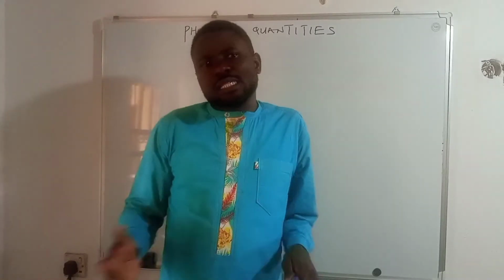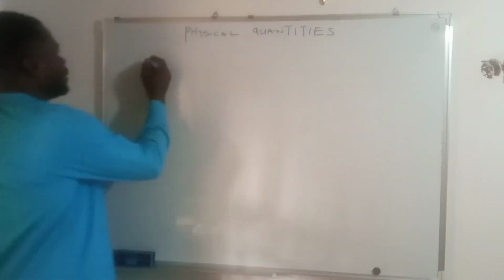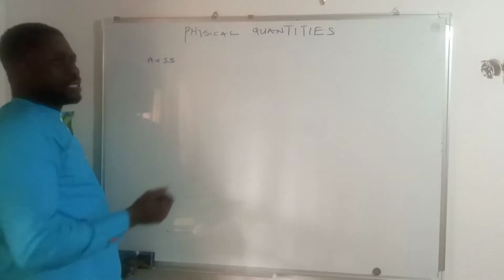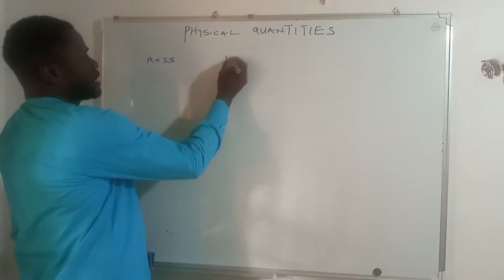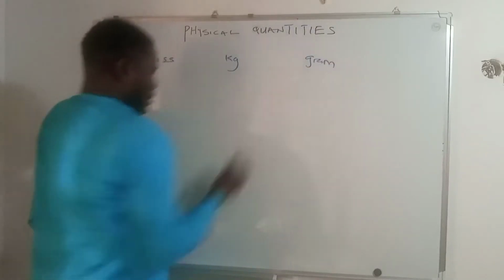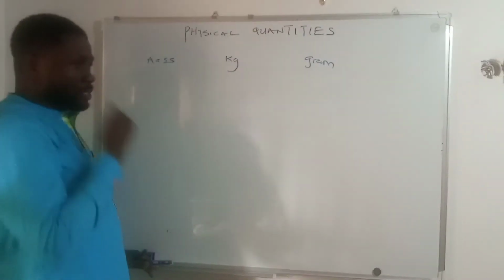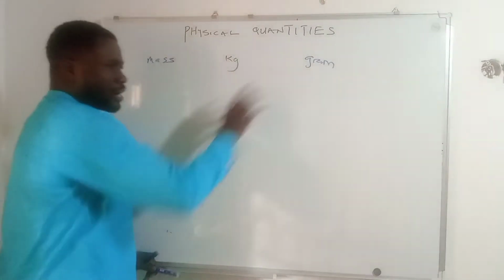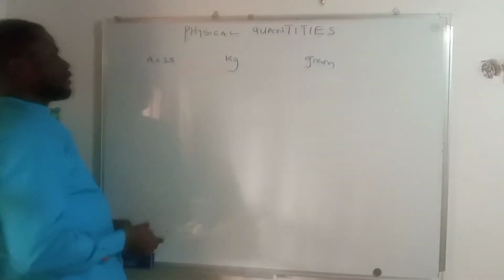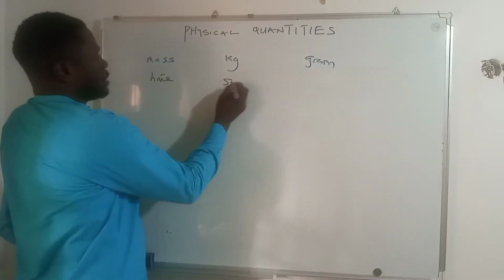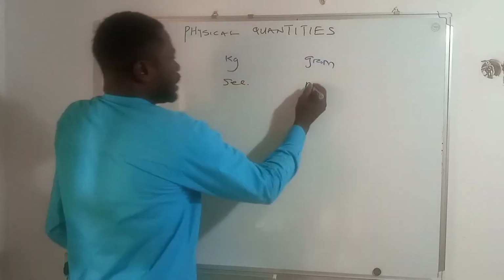So for instance, mass, which is of course an example of a fundamental or basic quantity, the unit of mass is kilogram or gram. You can identify mass by kilogram or gram. Time, for instance, the unit of time is in seconds or minutes or hour.